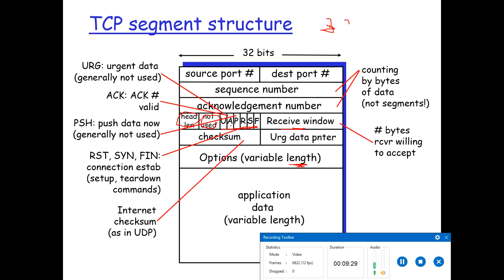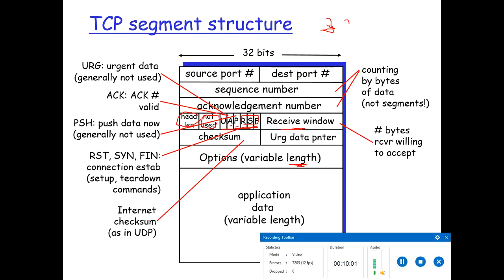Now, A stands for the acknowledgement flag. It is used to indicate that the value carried in the acknowledgement field is valid. Then we have reset, SYN and FIN: R, S and F. These flags are used for connection establishment in the beginning and for connection termination at the end.